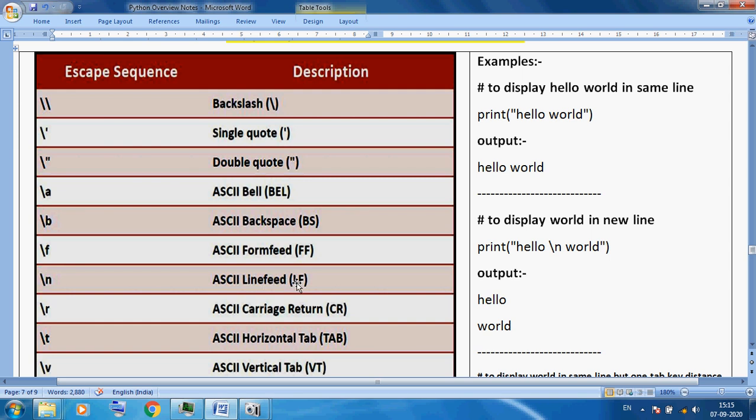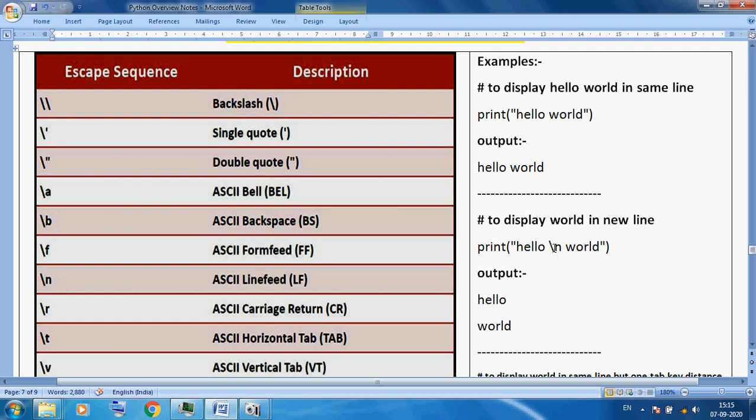Line feed is like the enter key, to see data on the next line. You can see hello, but \n means after \n data will show on the next line. So you can see here world shows on the next line. After \n all data will show on the next line. Here \n is not available, so it displays on the same line, but after \n it displays the data on the next line.